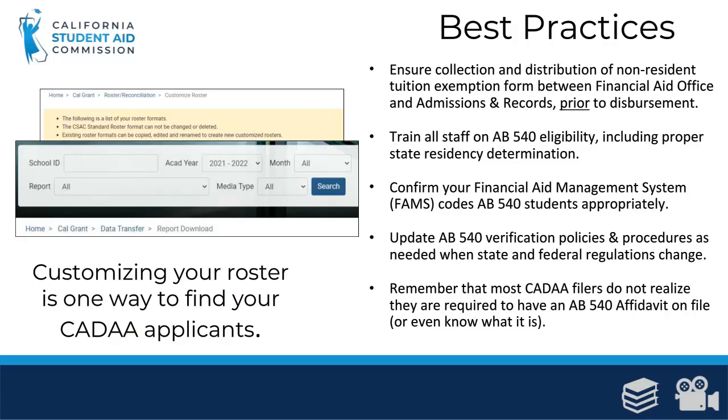You will need to find all of your students who applied via the California DREAM Act application. Customizing your roster using the Customizing Your Roster tools found in Web Grants is one way to find your DREAM Act applicants. On the next slide, we'll take a look at another one.